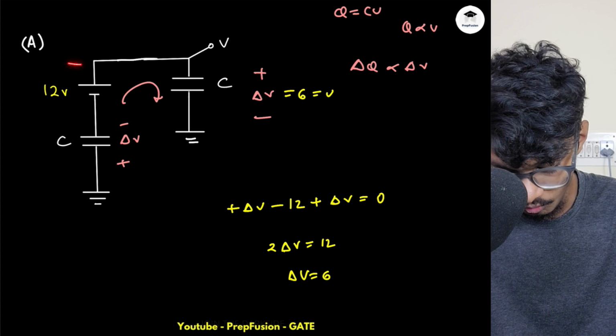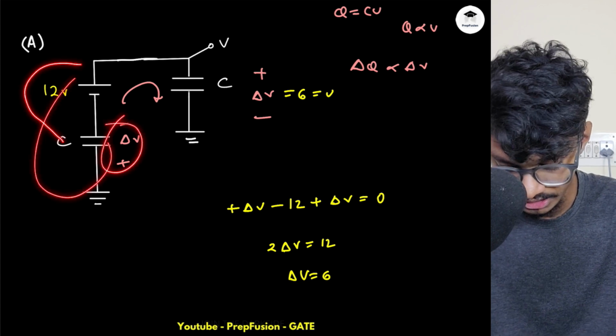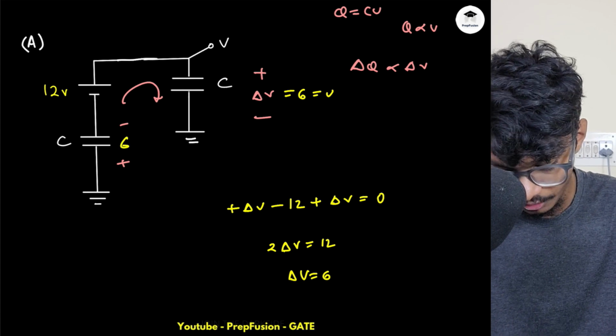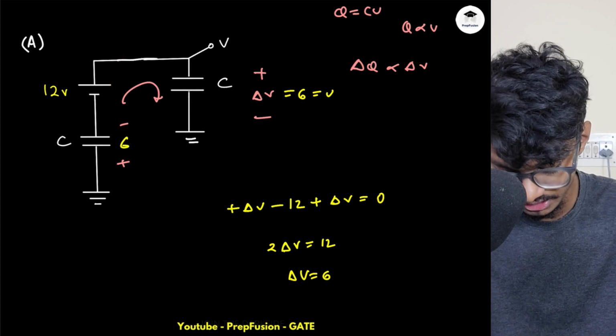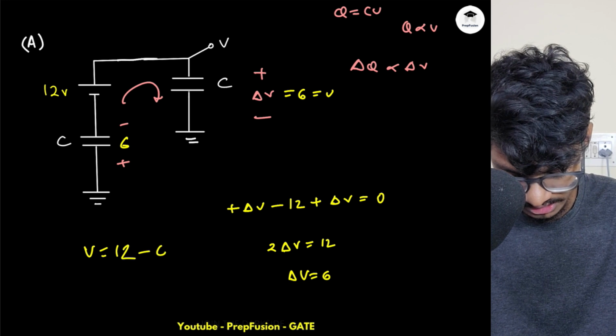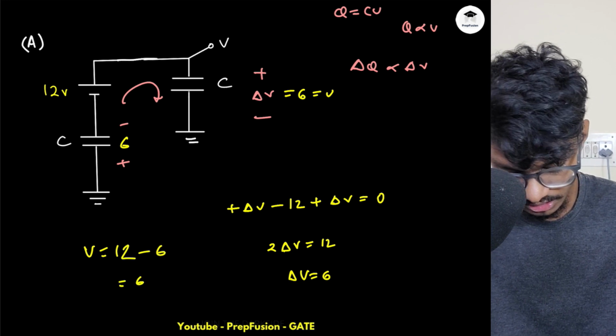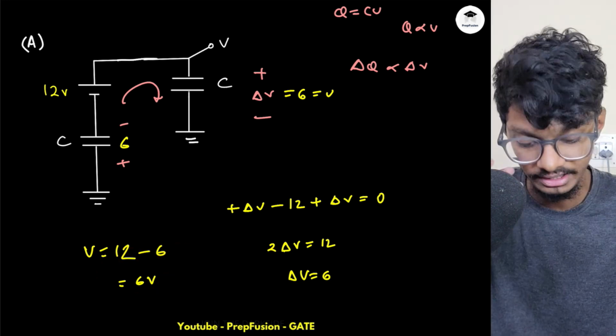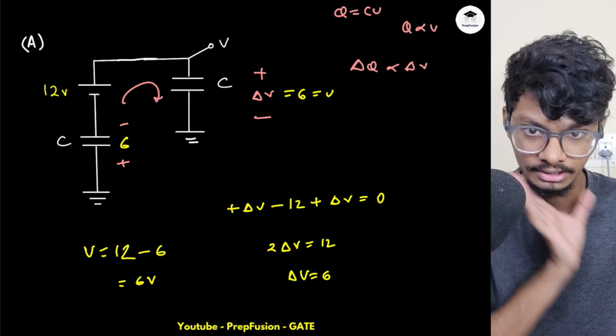Now what is the potential here? This has also been charged to 6, right? So if I measure the potential from here, V equals 12 minus 6, which is 6 again. So you can see I'm getting 6 from both ends. So we can do the sanity check as well, whether we are doing it correctly or not.